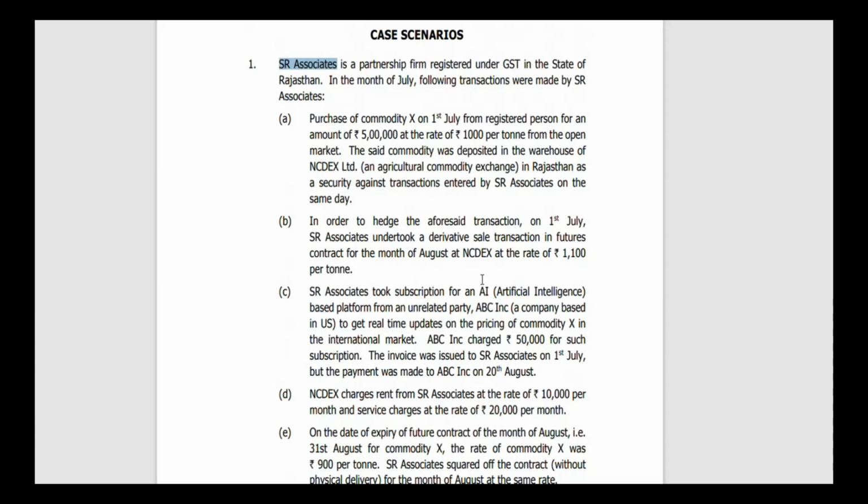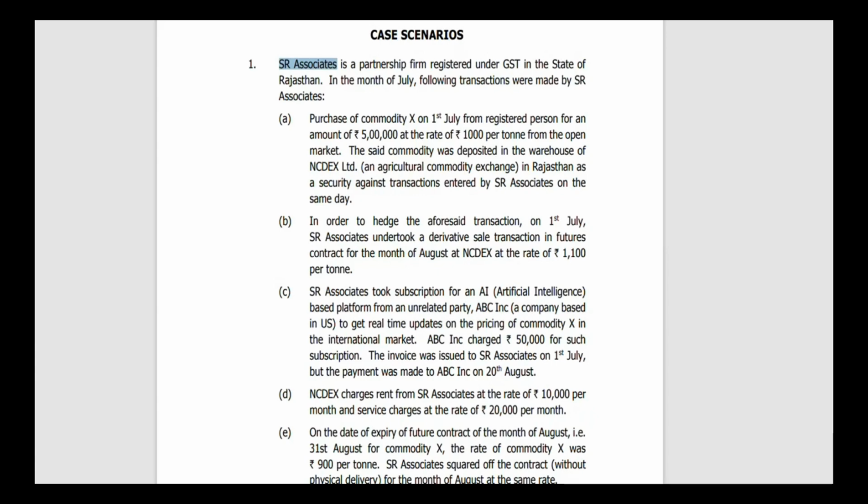So we can call it an import of service. The recipient is other than a non-taxable online recipient, so it is always taxable in the hands of the recipient. That means RCM is applicable here, so SR Enterprise has to pay the tax.